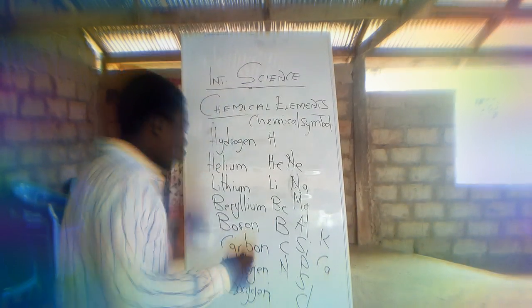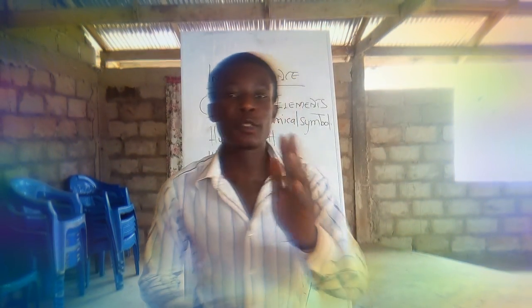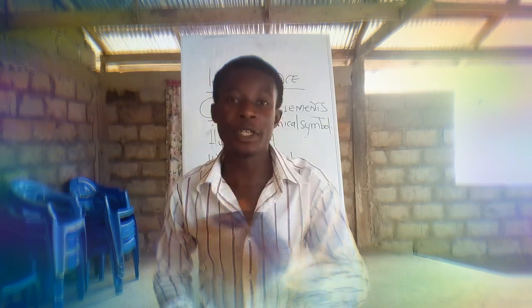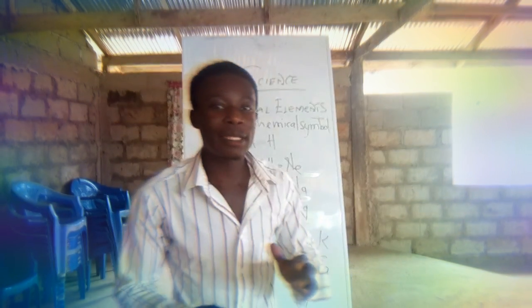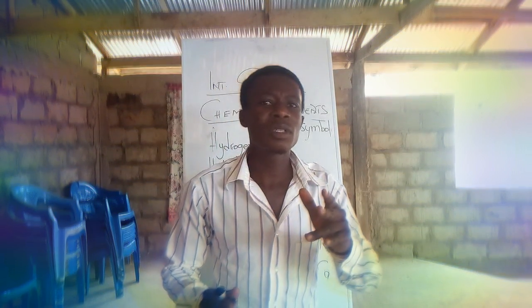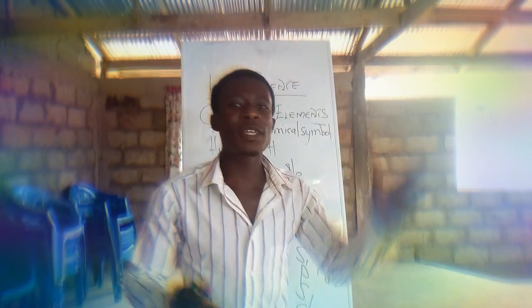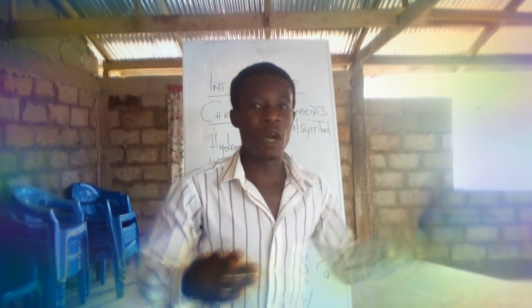Okay, so these ones are the examples of elements that we have. And apart from that, we have special ones which do not form part of the periodic table, and we also have them together with their chemical symbols. Their chemical symbol is used by other countries like Egypt, the Latin people, to name them on their own.